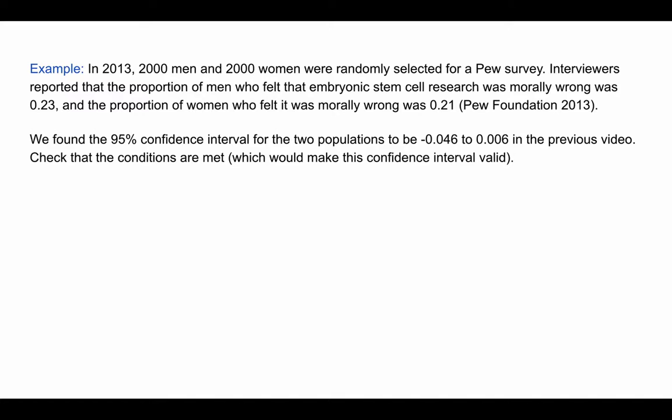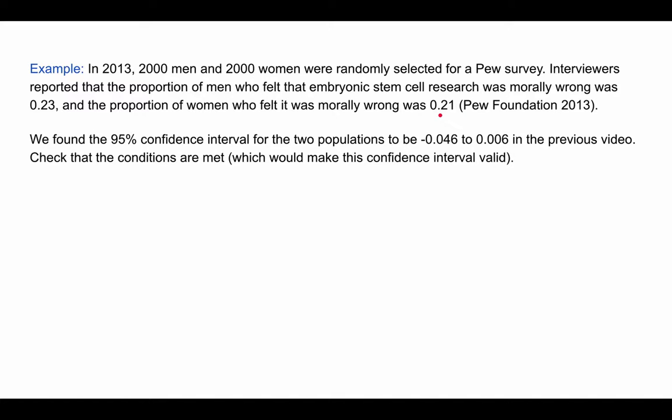Okay, so how do we check these conditions? We're going to look at an example that we have already seen in a previous video, and it deals with 2,000 men and 2,000 women who were selected at random, and we asked them, do they believe embryonic stem cell research is morally wrong? And 0.23 or 23% of the men said that they believed it was wrong, and 0.21 or 21% of the women said they thought it was wrong.